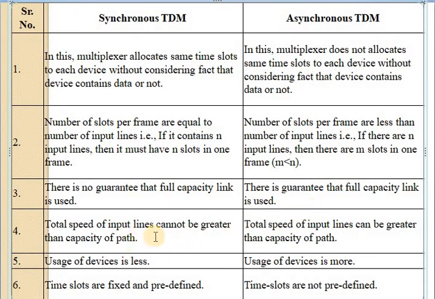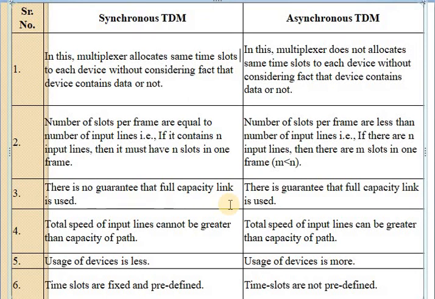The total speed of input lines cannot be greater than the capacity of the path in synchronous TDM, but in asynchronous TDM the total speed of input lines can be greater than the capacity of the path. The usage of devices is less in synchronous, but more in asynchronous TDM. Time slots are fixed and predefined in synchronous, but in asynchronous no time slots are predefined, meaning it assigns time slots only to active devices. This is the difference between synchronous and asynchronous.